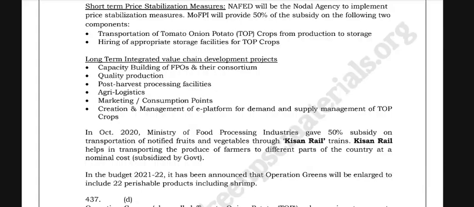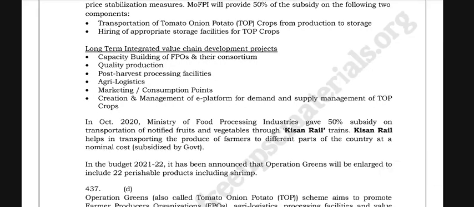In October 2020, the Ministry of Food Processing Industries gave 50% subsidy on transportation of notified fruits and vegetables through Kisan Rail trains. Kisan Rail helps in transporting the produce of farmers to different parts of the country at a nominal cost subsidized by the government. In the budget of 2022, it has been announced that Operation Greens will be enlarged to include 22 perishable products including shrimp.